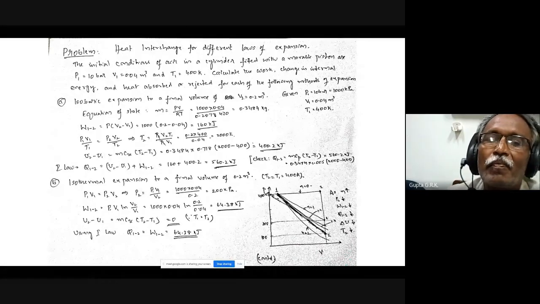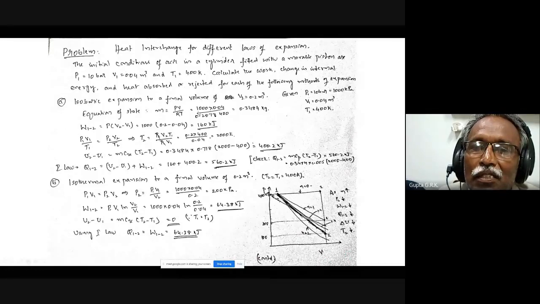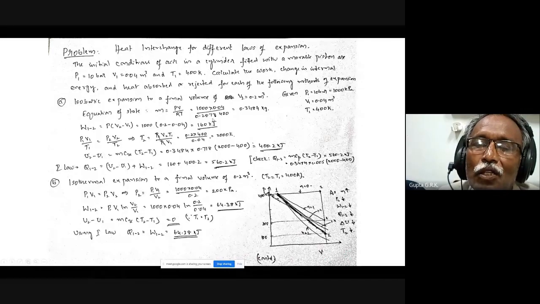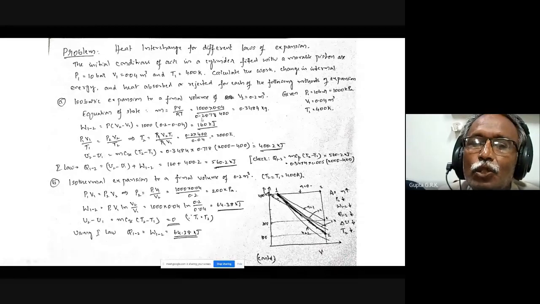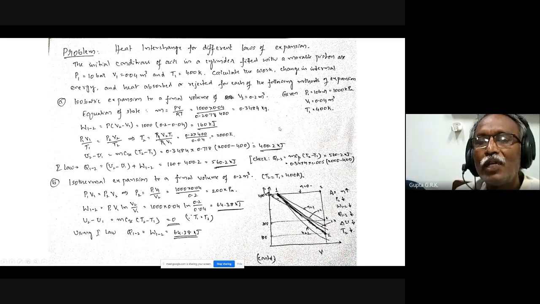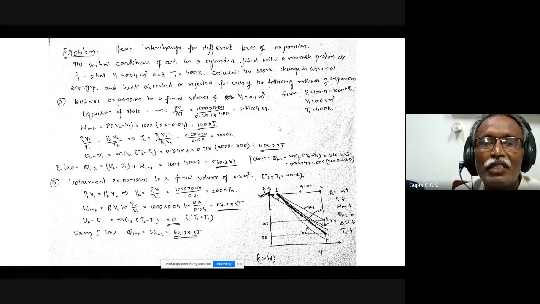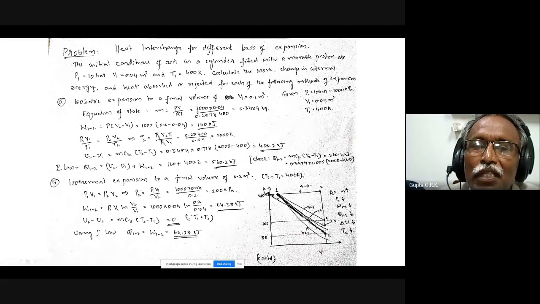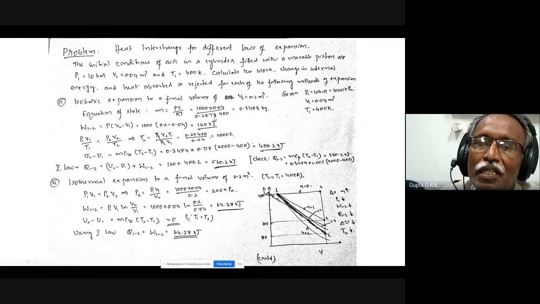That is important. And whenever pressure is in kilopascals, I have to substitute R in kilojoule per kg Kelvin. If this is in pascals, then it is 287. If it is in kilopascal, it should be 0.287. These are things we have to be careful about. So remember always, 0.287 is the R, and Cp is 1.005, Cv is 0.718, and the pressure should be in kilopascals. And the units of Cp, Cv, and R are kilojoule per kg Kelvin.